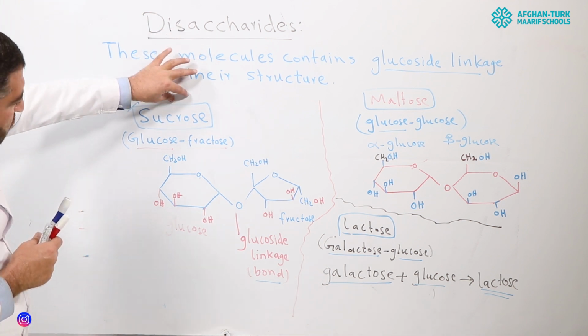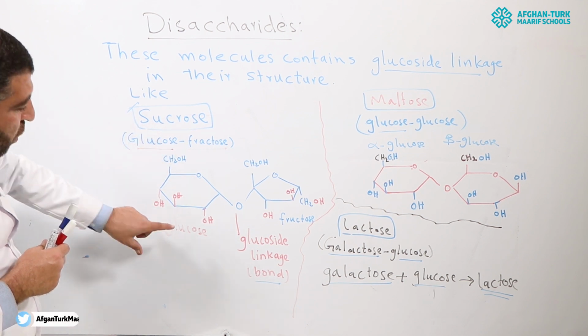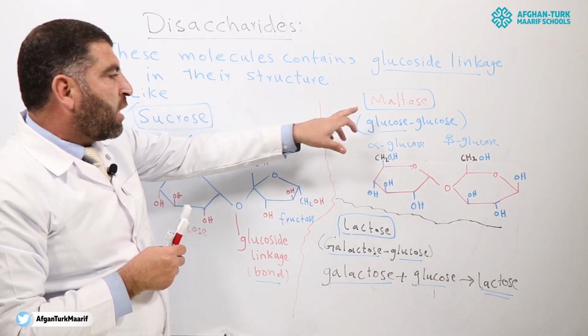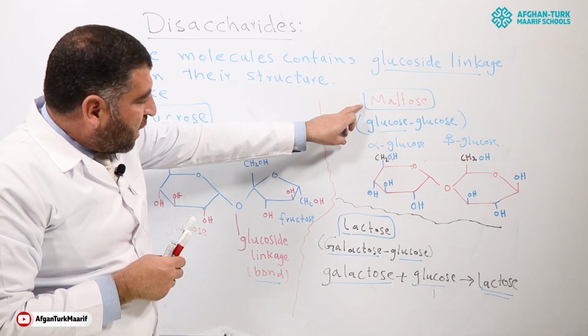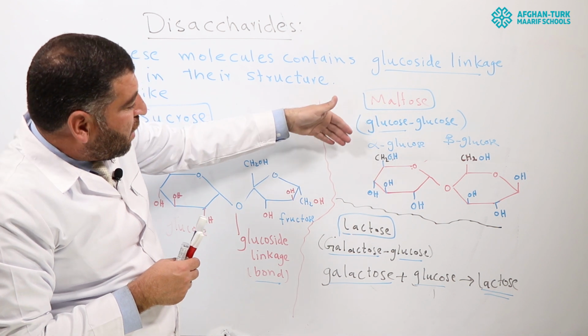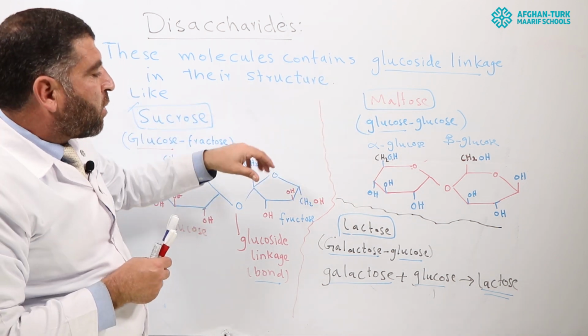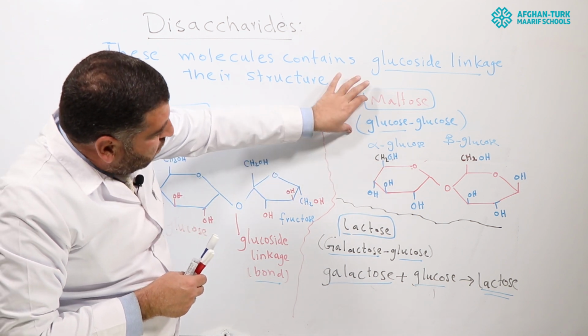Sucrose is the type of disaccharide in which fructose and glucose combine. Maltose is the type of disaccharide in which glucose and glucose molecules are combined. That is alpha molecule of glucose or beta molecules. Maybe alpha, maybe beta molecules combine to each other to make maltose.